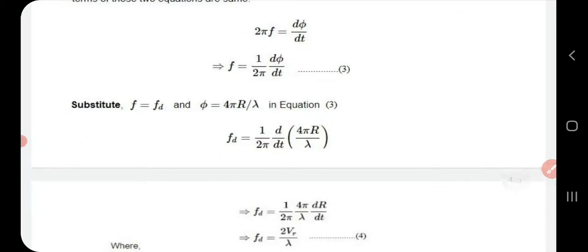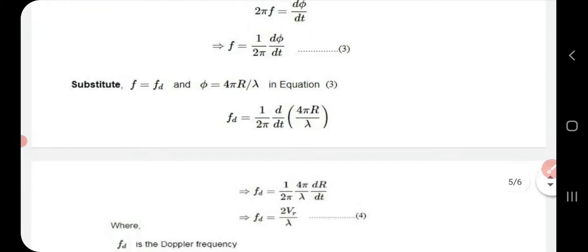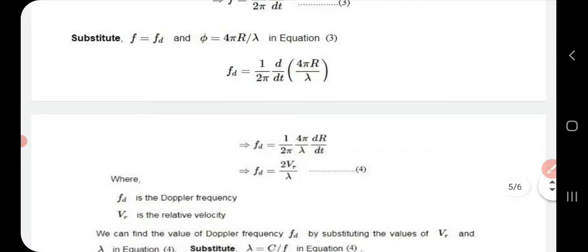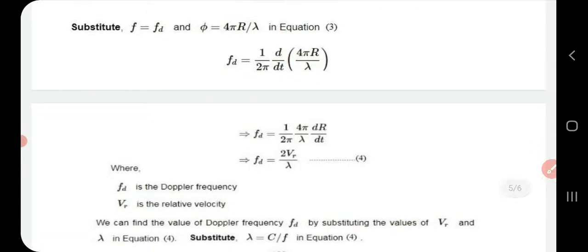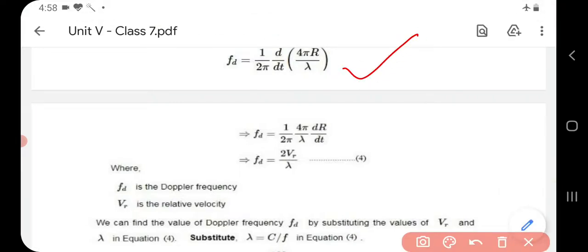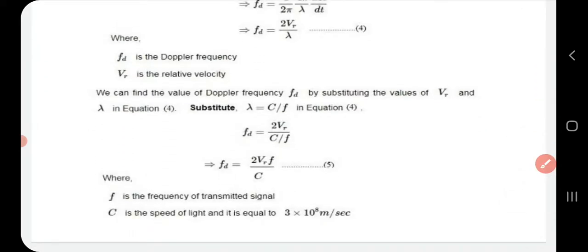Now in place of f in equation 3, substitute fd, where fd is the Doppler frequency, and in place of phase angle phi, substitute 4 pi r by lambda. Then equation 3 will reduce to fd equal to this expression. This can again be simplified, and finally we reach the expression for Doppler frequency fd as 2 vr by lambda, where lambda is the wavelength and vr is the relative velocity, given by equation 4.